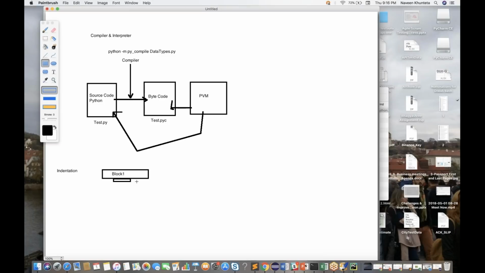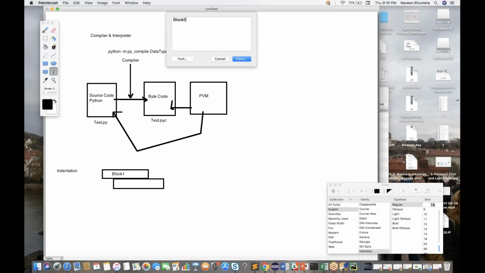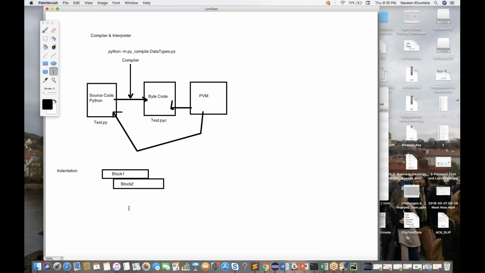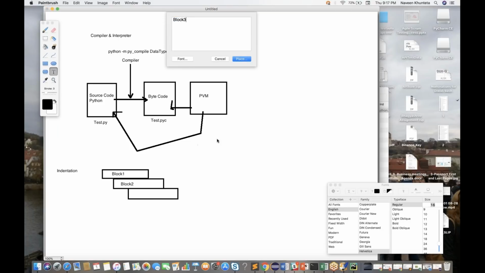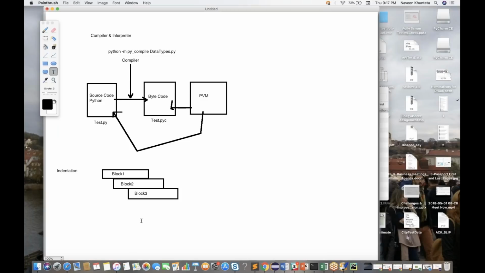So this is starting from here. We will press one tab and then write it like this. Otherwise it will not be executed, it will give you an error. I'll show you how exactly you have to write the code. So block 2 is there, right? And under that particular block 2 we have one more block, block 3. So we will press one more tab, and now we are writing block 3 over here. So I have written block 3 as well.